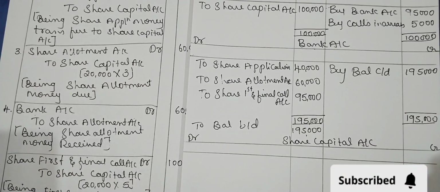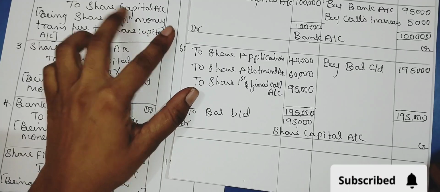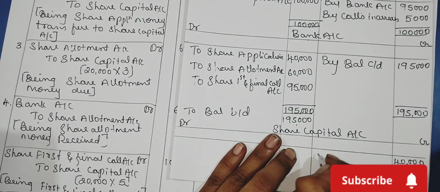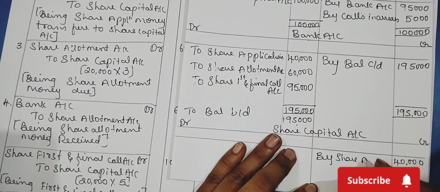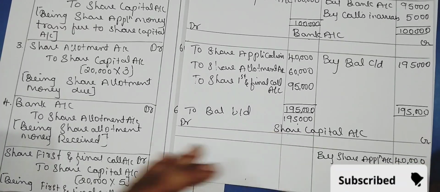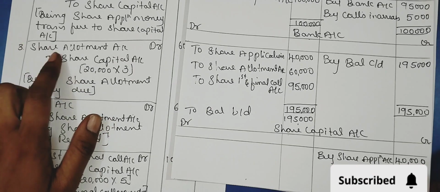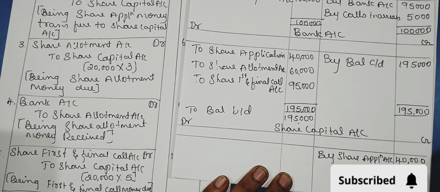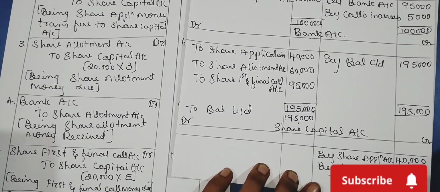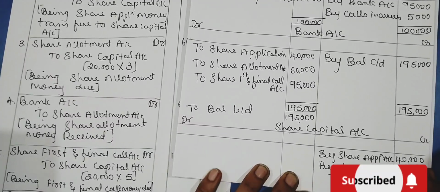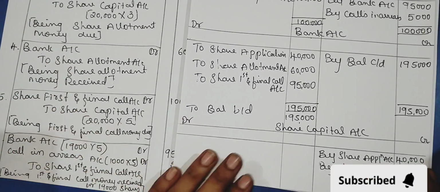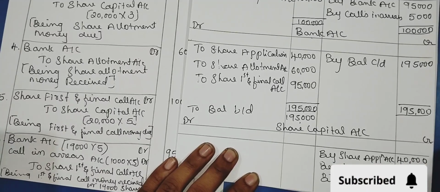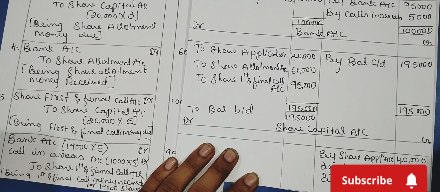The last ledger account is share capital account. Here we have credited share capital account with share application account, amount 40,000. Then share capital account is also credited with share allotment, 60,000. Then share first and final call account, it is 1 lakh.